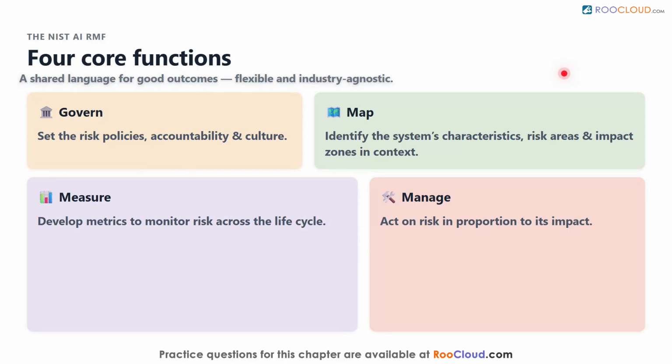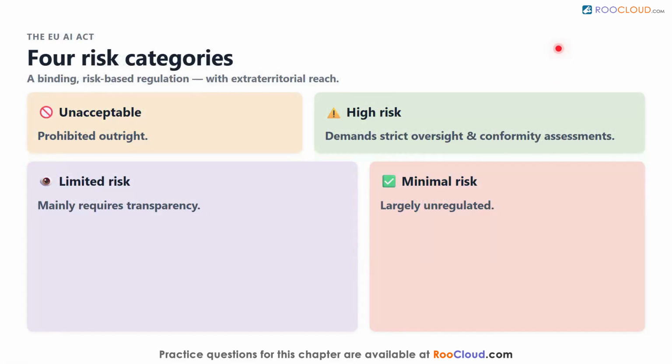Now the contrast. The European Union's AI Act, a regulation that takes a risk-based approach and reaches any entity developing, deploying, or using AI within the Union. It sorts AI into four categories: unacceptable risk, which is prohibited outright; high risk, which demands strict oversight; limited risk, which mainly requires transparency; and minimal risk, which is largely unregulated.